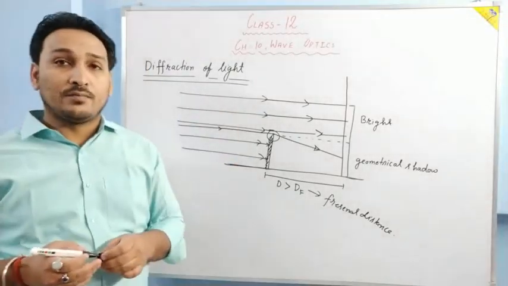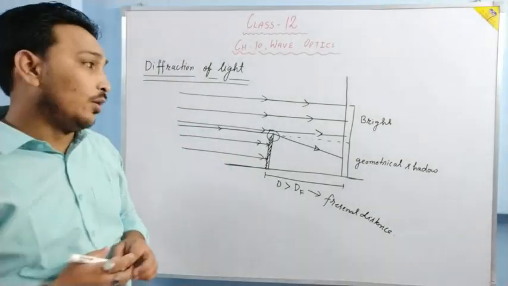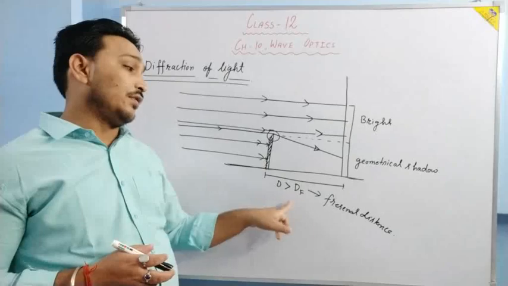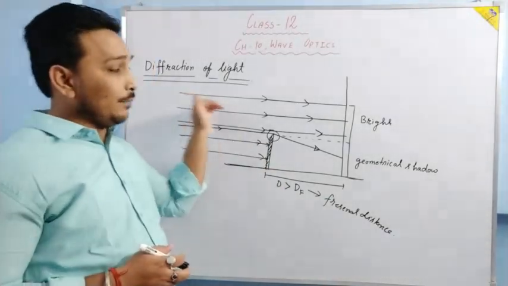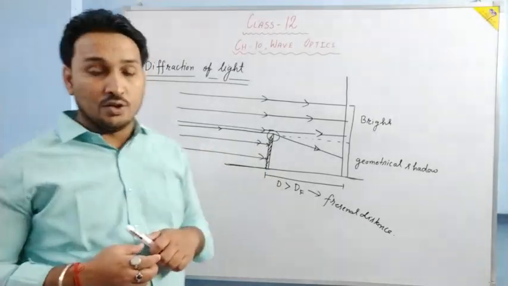diffraction of light. So light travels in a straight line. It is not a wrong thing, but what we observe, for a distance greater than a particular distance, which is called Fresnel distance, light bends towards the geometrical shadow, and this is called diffraction of light.